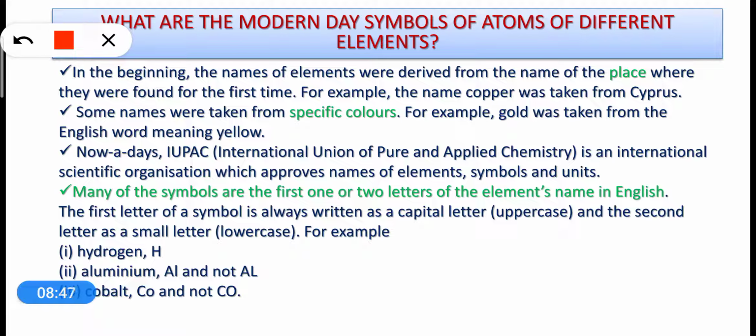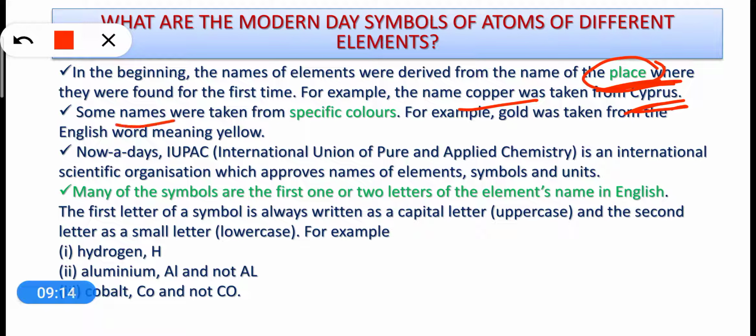Dear students, in older days, in the beginning time, the name of the element was given on the basis of the place from where that particular element was first obtained. For example, if we talk about copper, then it was taken from Cyprus, that's why its name was given copper.